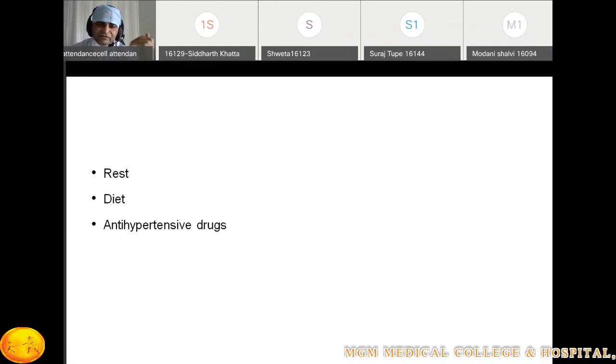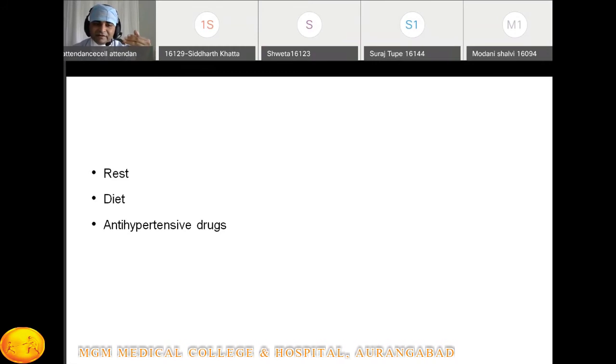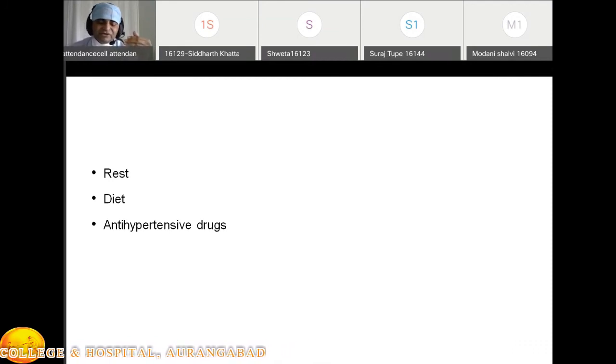Okay, in preeclampsia, what happens? There is endothelium damage in the renal vessels, and there is a loss of the protein into the urine. So the diet should include protein, at least 100 gram per day. So the diet should be rich in proteins.